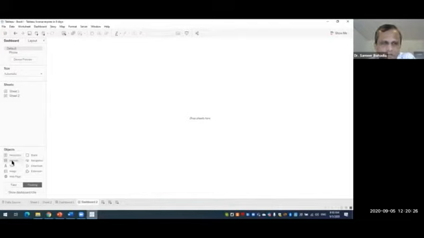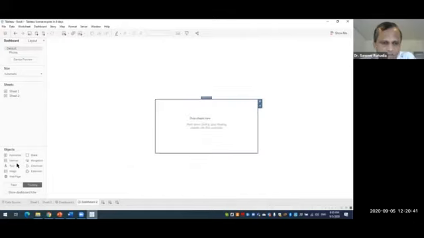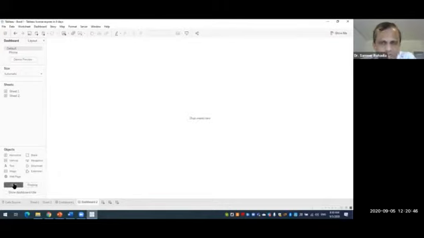Whenever you want to have the dynamic sizing of your different sheets in a dashboard, first of all you have to drag this vertical and put it over here. Sorry, I have taken floating. Let us go for the tiled one. Please select this tiled.